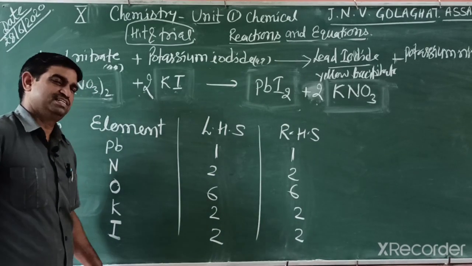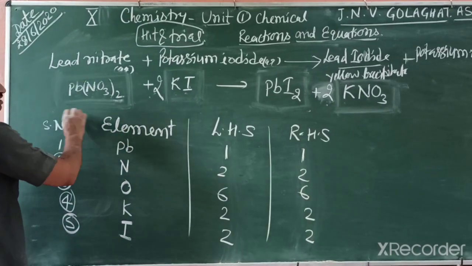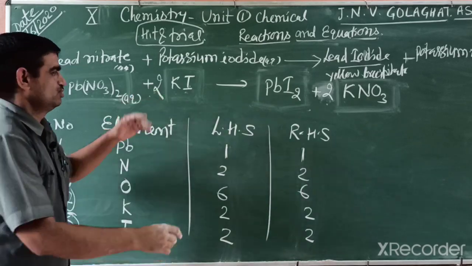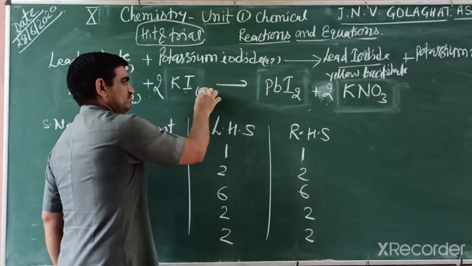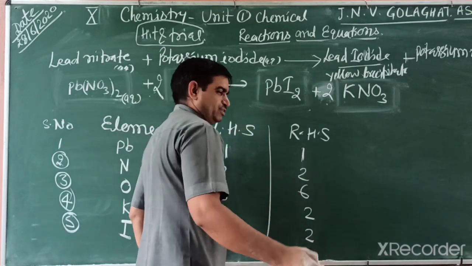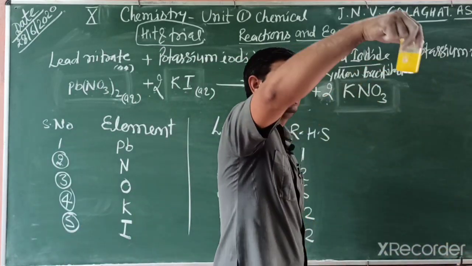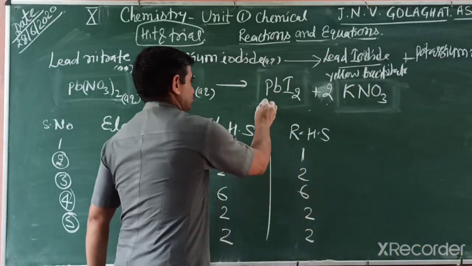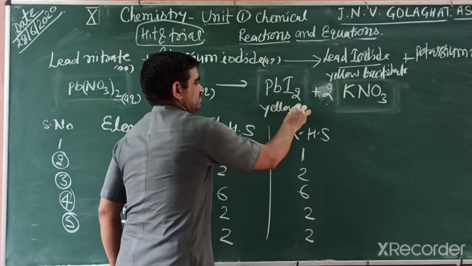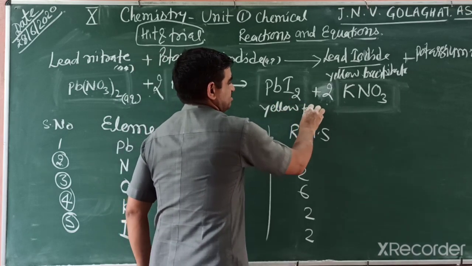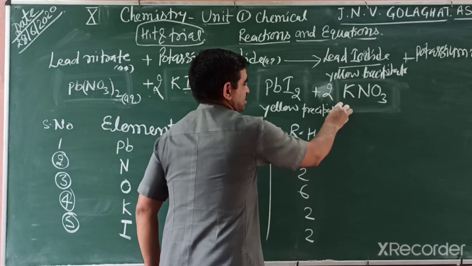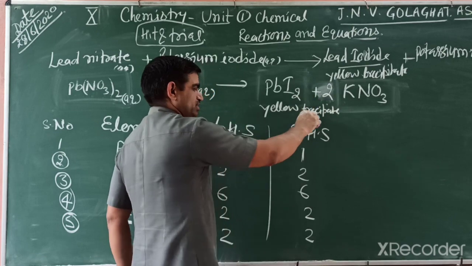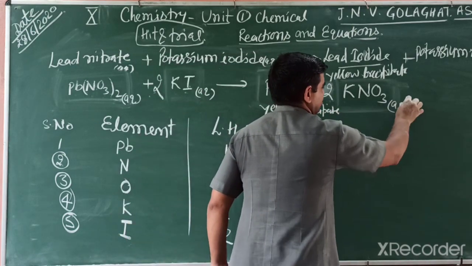If you know the physical state, then you can write the physical state also. Lead nitrate you write as aqueous solution because we dissolve it. Potassium iodide is also an aqueous solution. You write a color because this one is yellow and it settles down, so it is a precipitate. Precipitate means the compound settles down at the bottom. This one is solid state, and this you can write as aqueous solution.